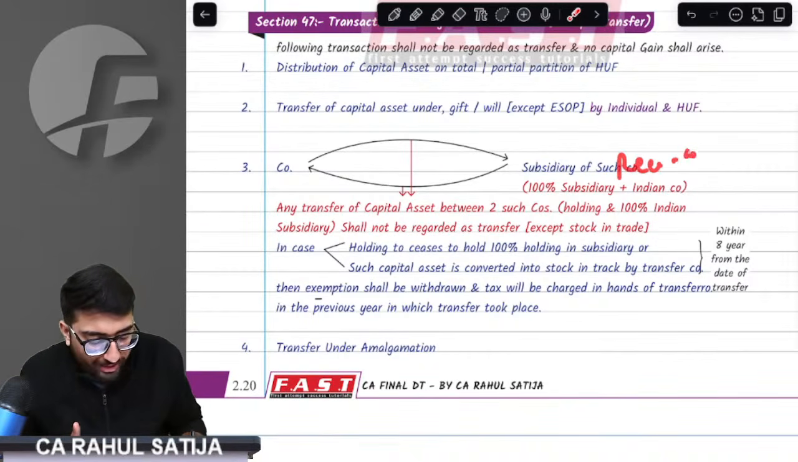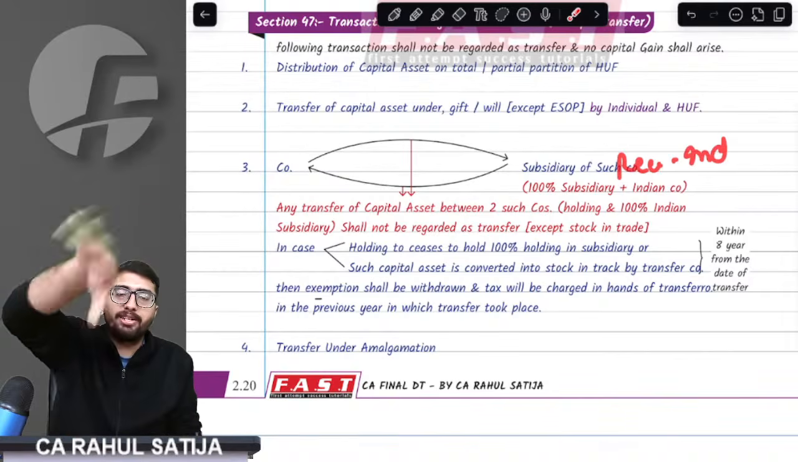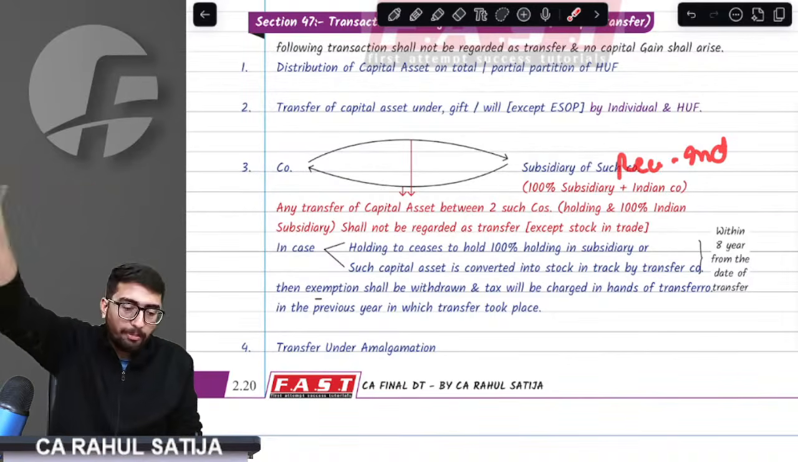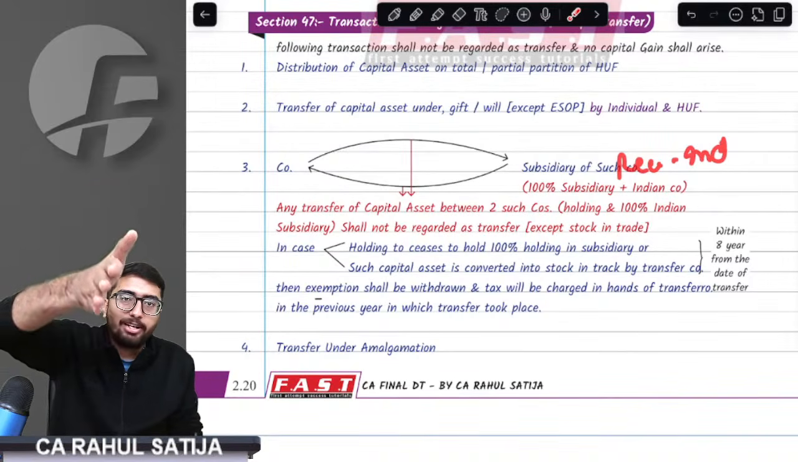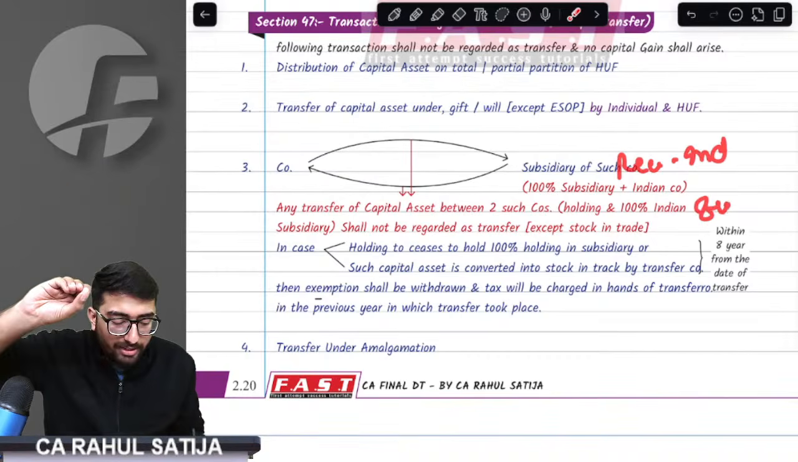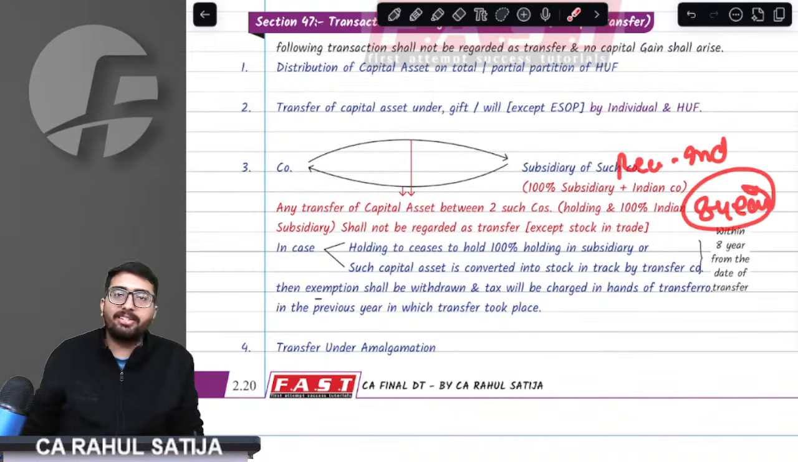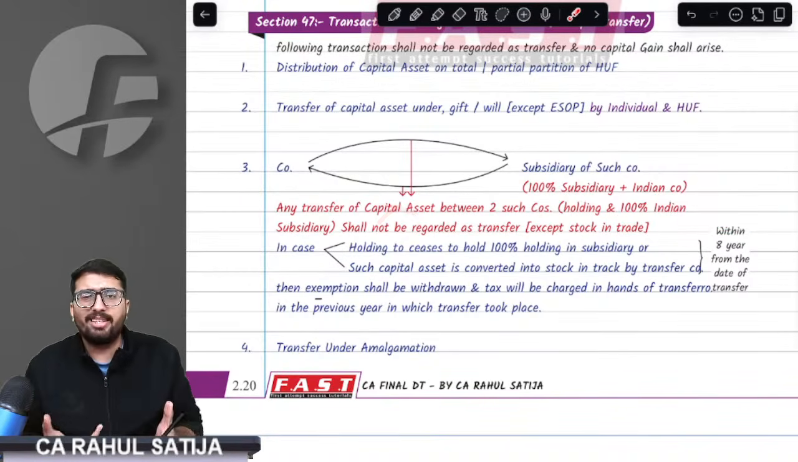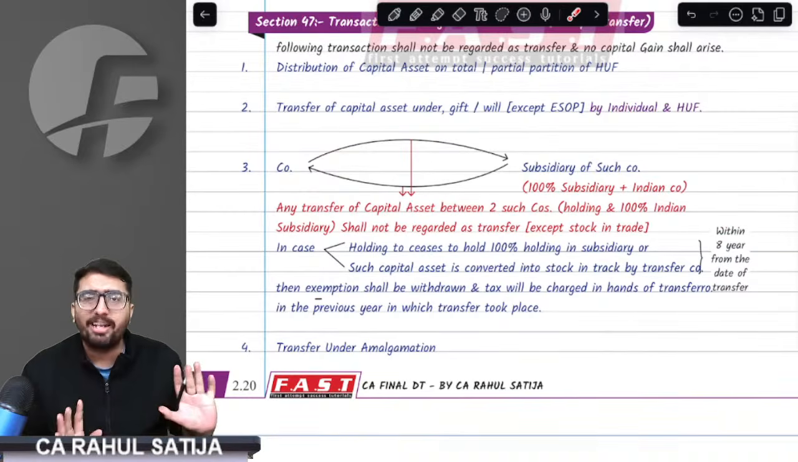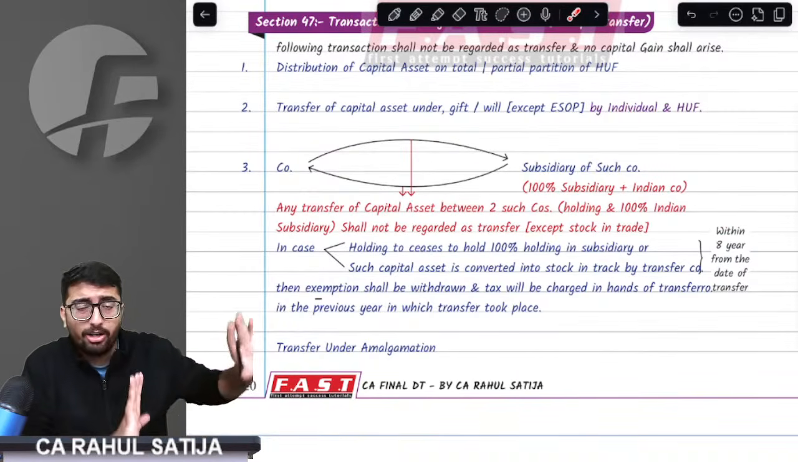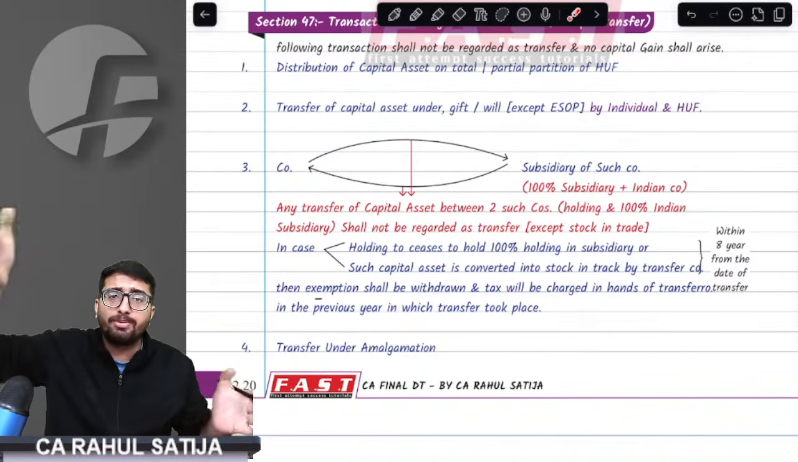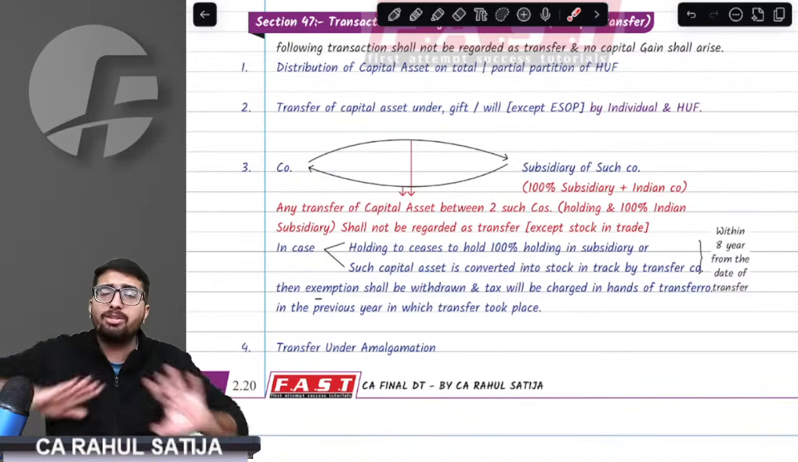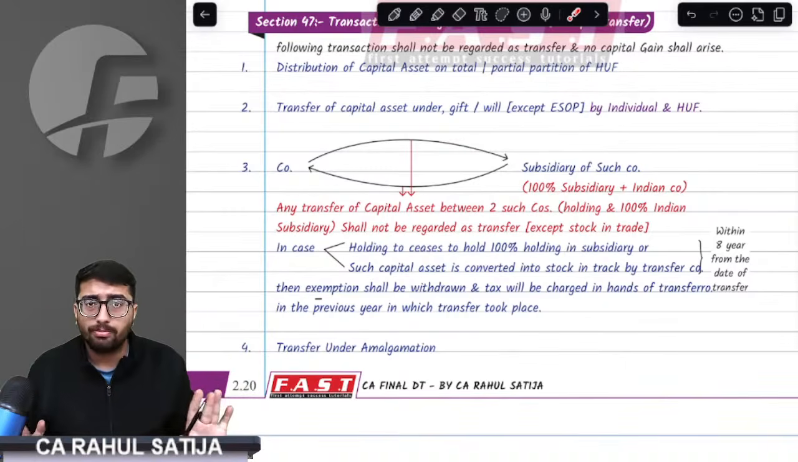Recipient has to be an Indian company. If parent is transferring to subsidiary, subsidiary has to be resident. If subsidiary is transferring to parent, then parent has to be resident. Second thing, this parent subsidiary relationship shall subsist for at least 8 years from the date of transfer. We are not discussing stock in trade, because if we are discussing stock in trade, giving is not a transfer in itself. We are talking about capital asset, we are talking about capital gain. So stock in trade transfer is not dealt in this section.